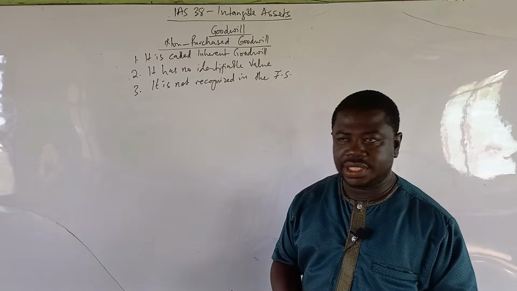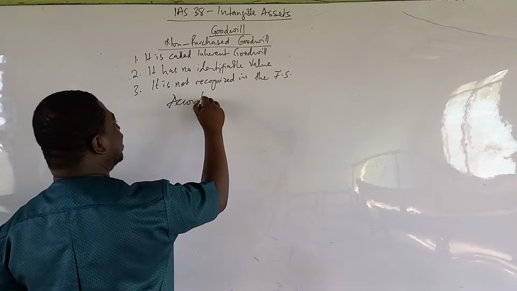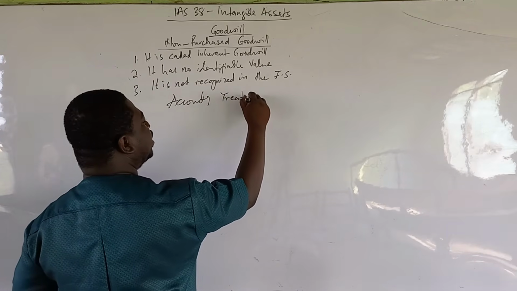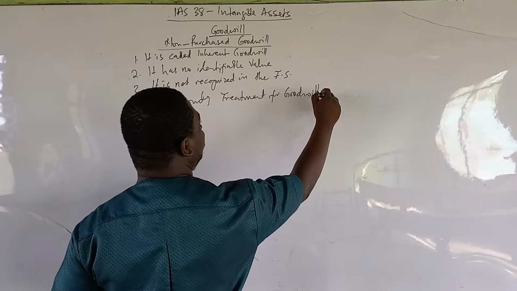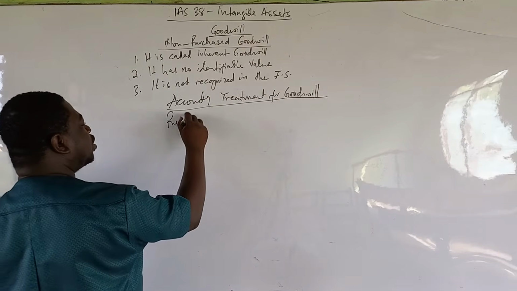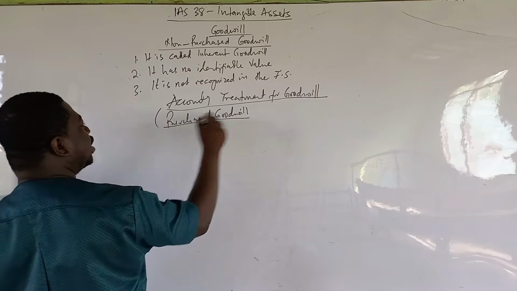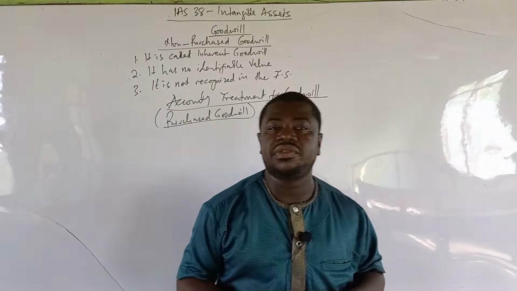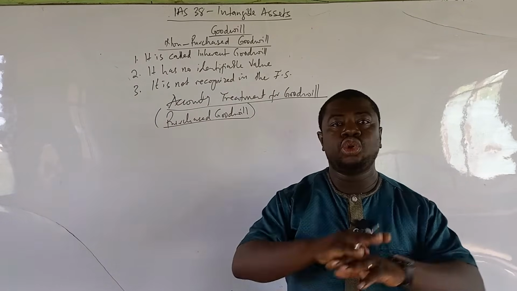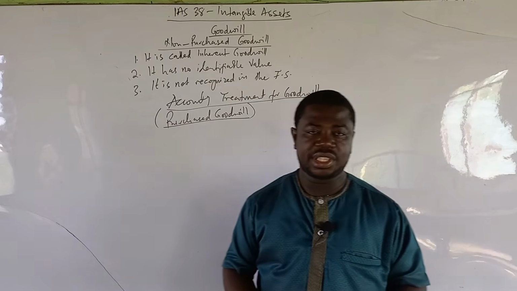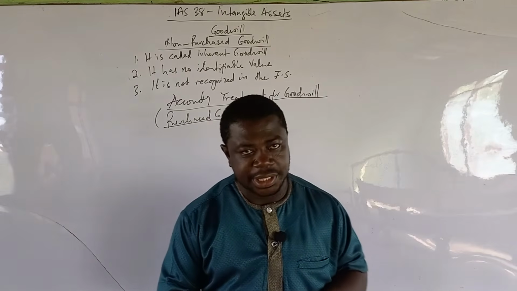So having understood this, let us also look at the accounting treatment for goodwill. And remember that I have already said that non-purchased goodwill will not be recognized in the financial statement. And therefore, if we are talking about accounting treatment for goodwill, then we are basically referring to purchased goodwill. So I'm going to look at the accounting treatment for purchased goodwill, because for non-purchased goodwill, we have established that it should not be recorded in the financial statement. So how do we treat purchased goodwill in the financial statement?